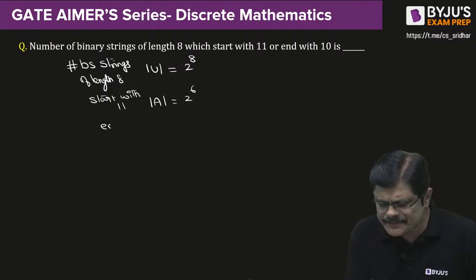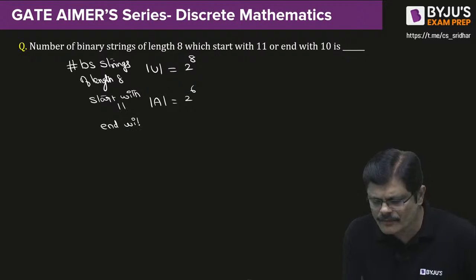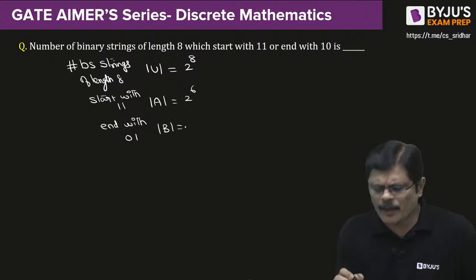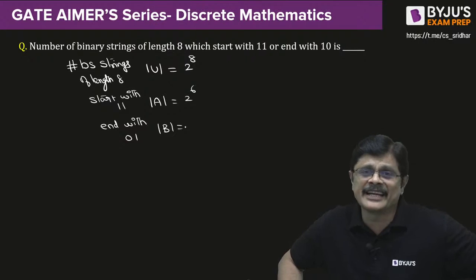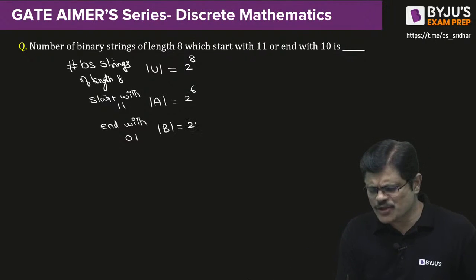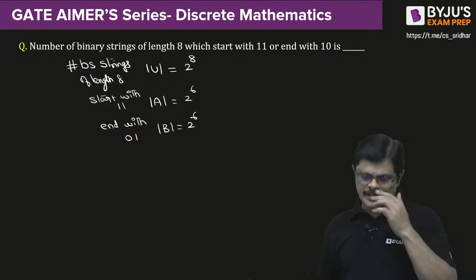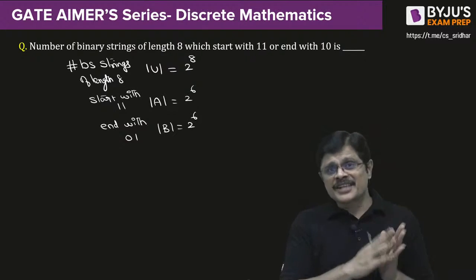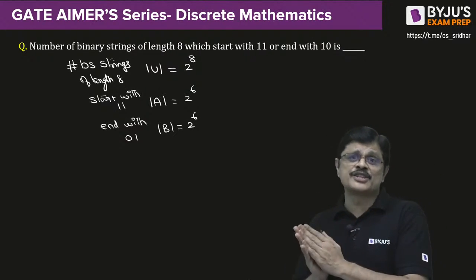Ending with 1, 0. Let us call it set B. How many binary strings of length 8 end with 1, 0? That is 2 power 6, because the last two positions are fixed. Now you want strings that either start with 1, 1 or end with 1, 0.